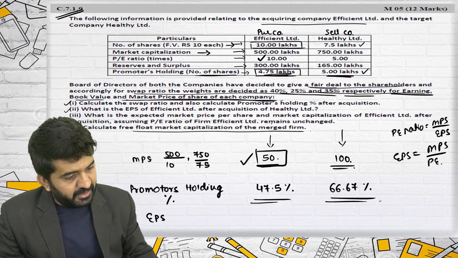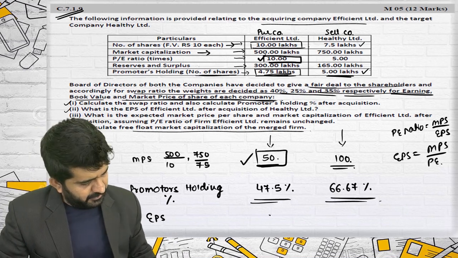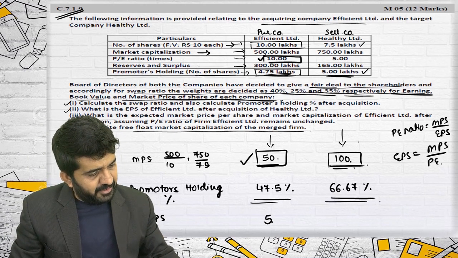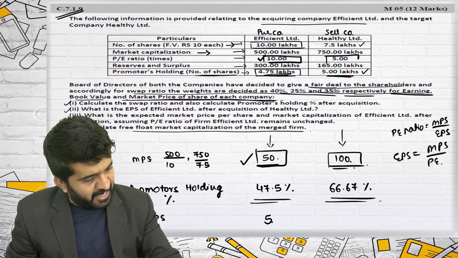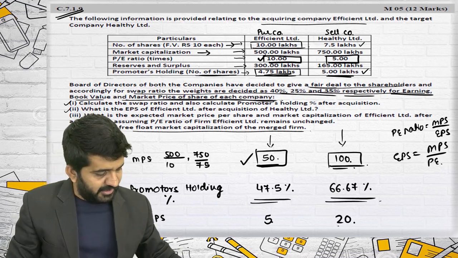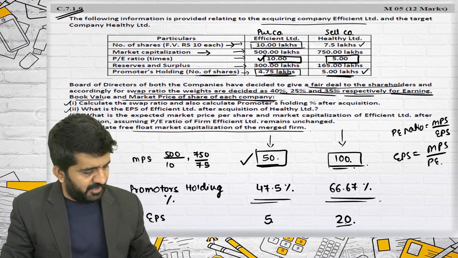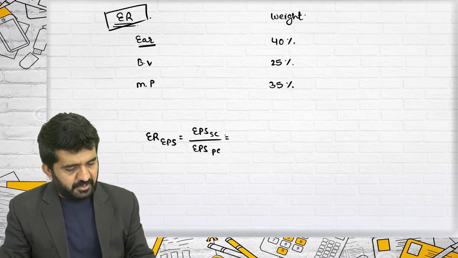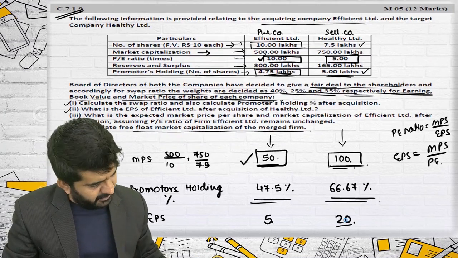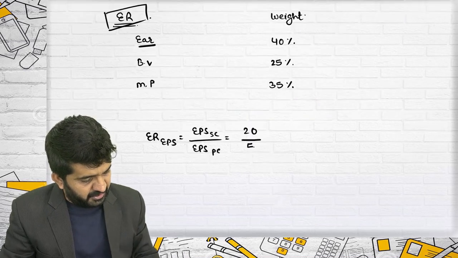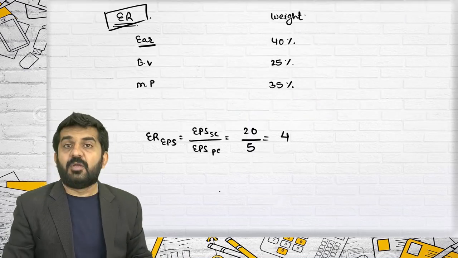MPS 50 divided by 10 is 5. MPS 100 divided by 5 is 20. So EPS of selling company is 20, EPS of purchasing company is 5, and exchange ratio will be 4.